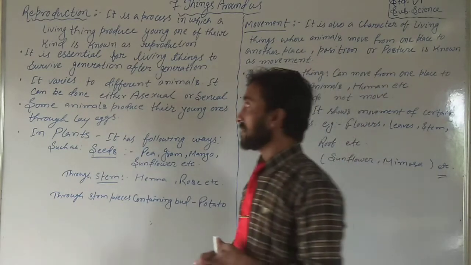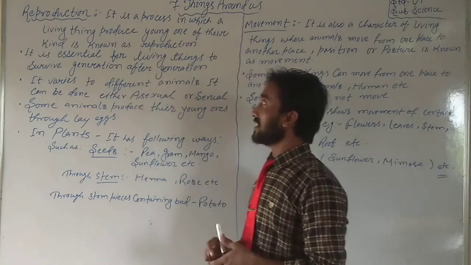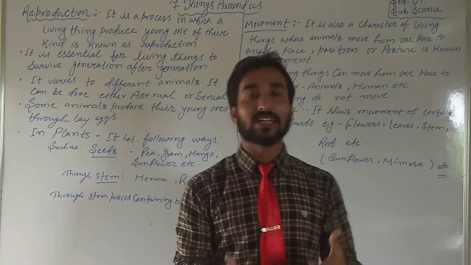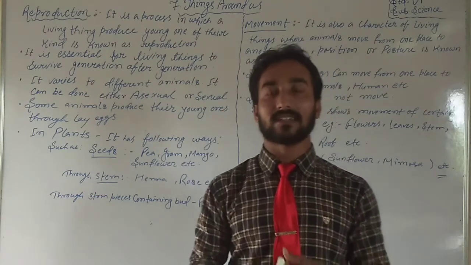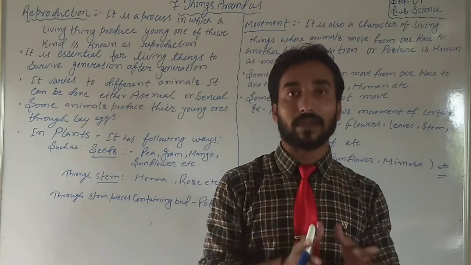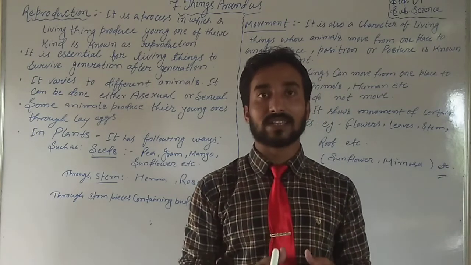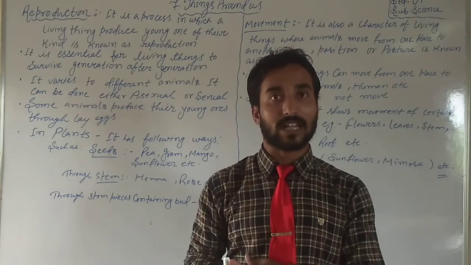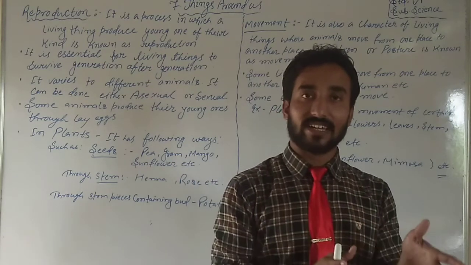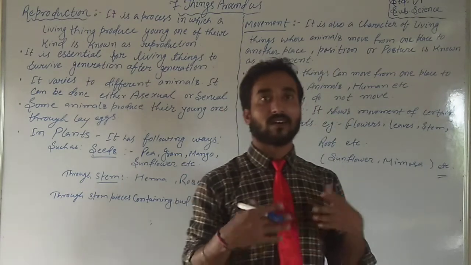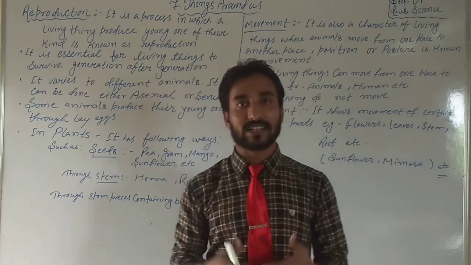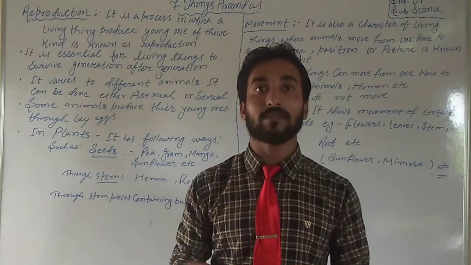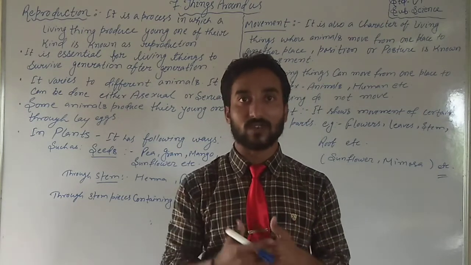It's a process in which a living thing produces young ones of their kind, known as reproduction. Of their kind, what does it mean? If an animal reproduces a baby, that animal's baby will also be that animal. In the same way with human beings, insects, birds, we can see. So reproduction means the birth of their young ones.